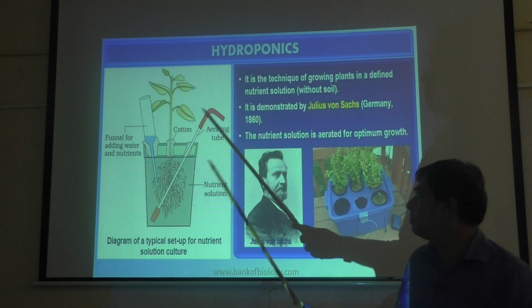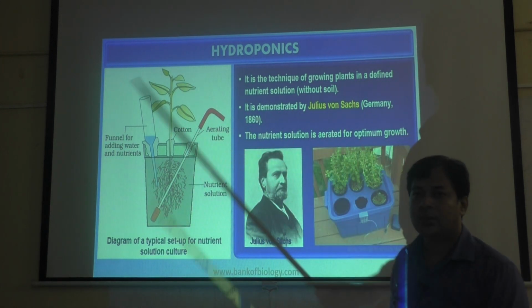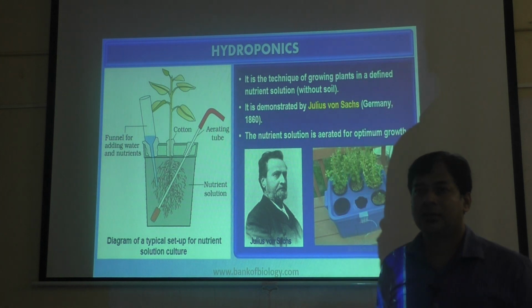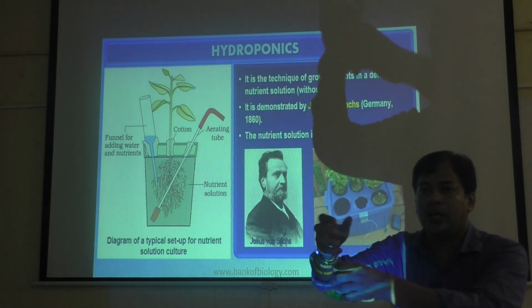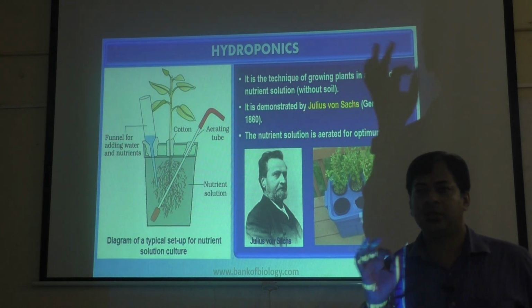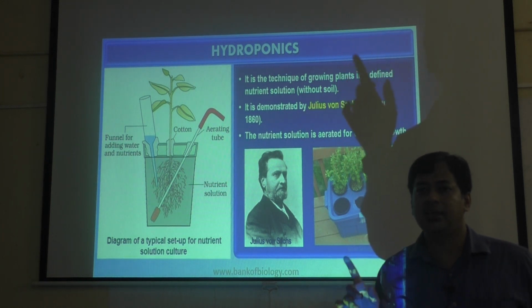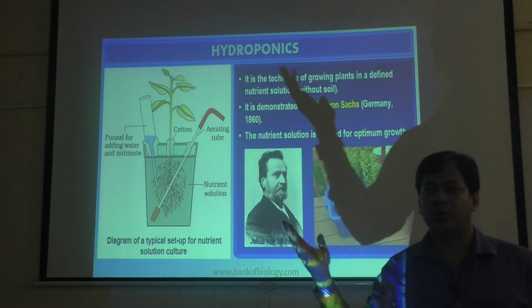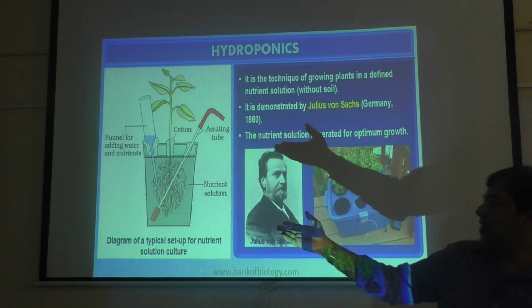He makes one hole in the center, passes the stem of the plant through that hole, then puts cotton around it and fixes it. So the first requirement of the plant is fulfilled, that is, support. For that it required soil. Now soil is not required because he gave support there.